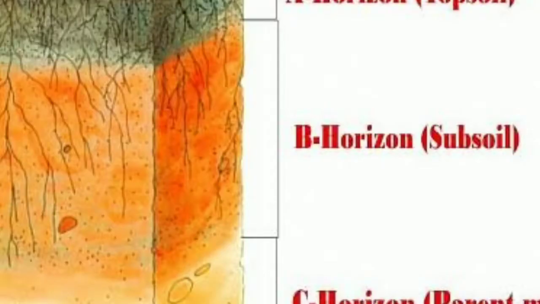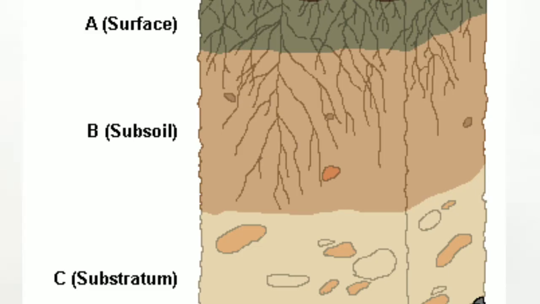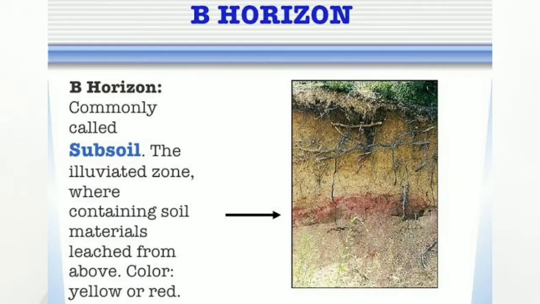Second is horizon B, which is known as subsoil. This layer of subsoil is present between the layer of topsoil and fragmented rocks. This layer basically consists of rock pieces, iron oxides and soluble minerals. This layer supports and helps in the growth of plants.